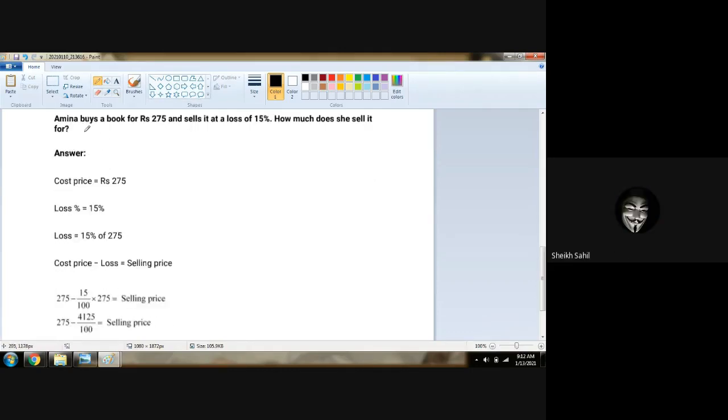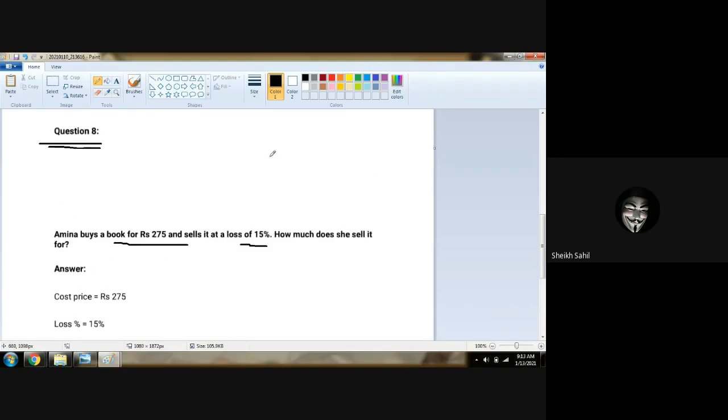Amina buys a book for rupees 275 and sells it at a loss of 15%. How much does she sell it for? We know the actual buying price. This is not a twist sum. We know the buying price and the loss, so the loss will be on the buying price. So 275 minus loss will be our selling price.